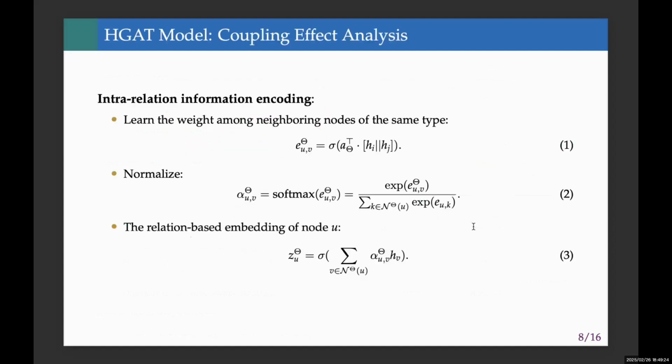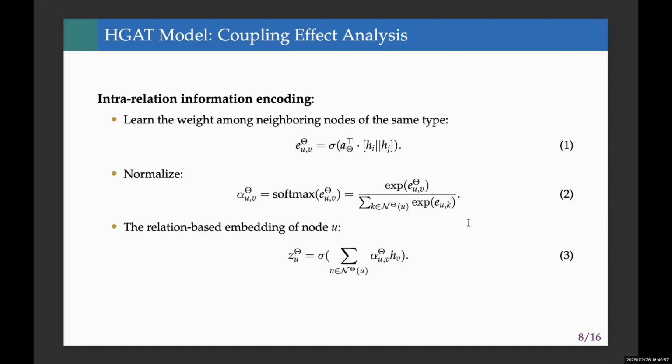The HGAT model focuses on heterogeneous graph learning, designed to help the model understand the coupling effects between the victim net and its aggressors. It follows a two-level message aggregation chain. First, intra-relation information encoding, which focuses on learning the relationship between nodes of the same type. And second is the relation-level information aggregation, which combines the embeddings from different relations to generate a comprehensive representation.